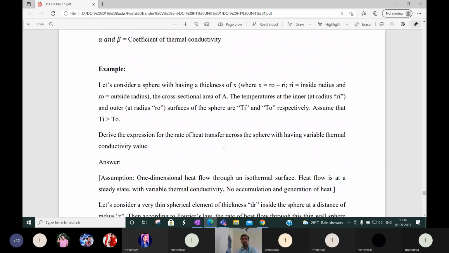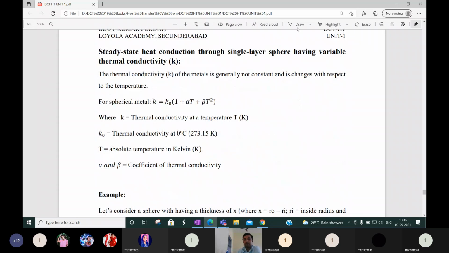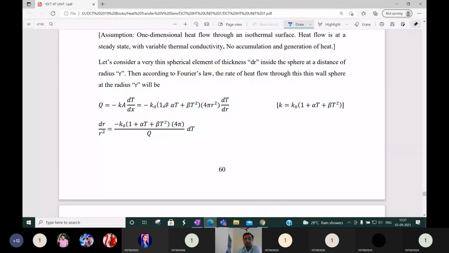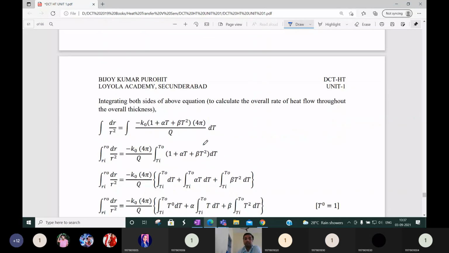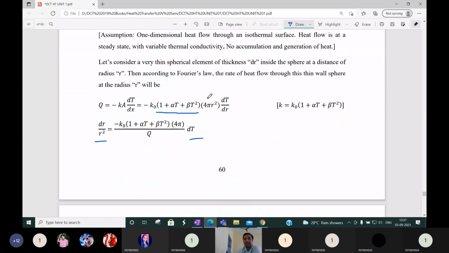If the K value is not constant, it means K is a function of temperature: K is equal to K0 (1 plus alpha T plus beta T square). So in place of K we put K0 (1 plus alpha T plus beta T square). Then the same type of derivation we will do. In the cylinder we already derived it. The only difference is that the area will be different. There we took 2 pi r L, here we are taking 4 pi r square. Similar type of derivation is there.